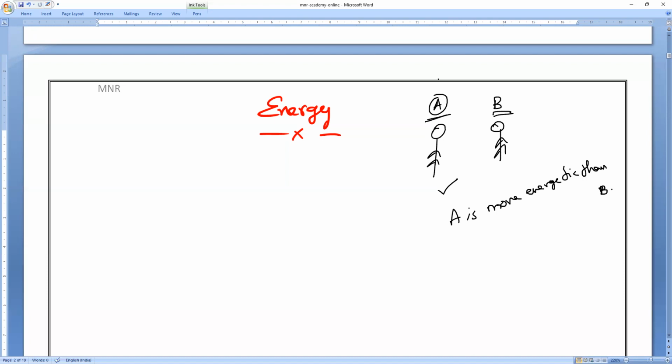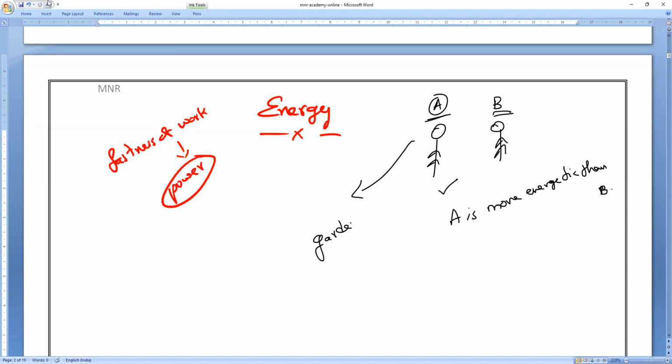Suppose I give you the gardening work to do. Now you tell me, who will do more work, A or B? I have allotted the task for them. Working faster is different, Mari. That is power. We'll discuss it in the next concept, after energy, power will come. The speed or fastness of the work is power. Okay, Mari? That is different. Clear?